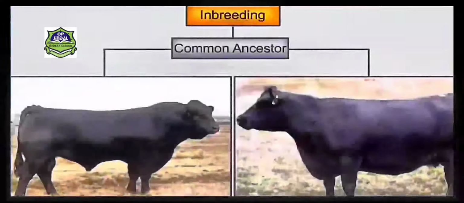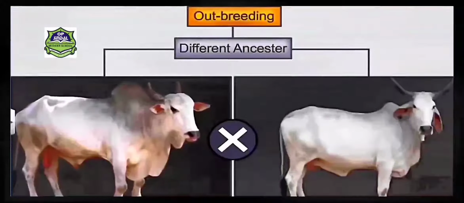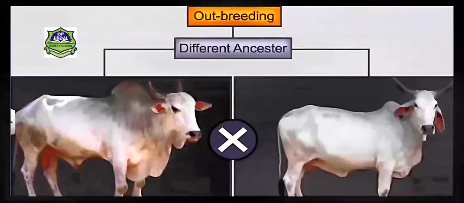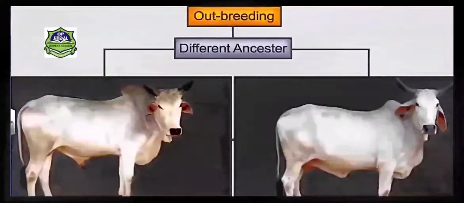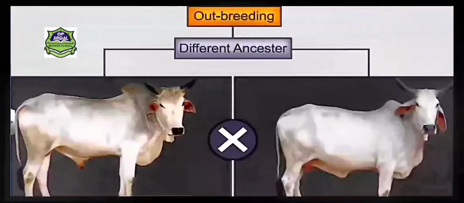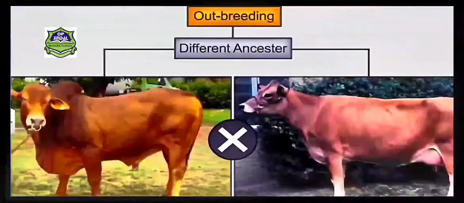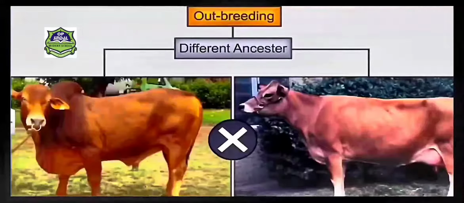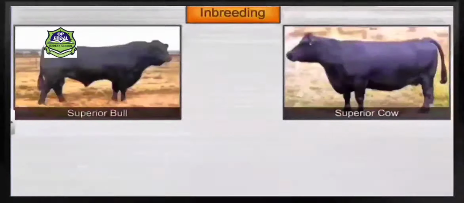Inbreeding involves breeding between animals of the same breed having common ancestors, whereas outbreeding may be between two animals of the same breed but with different ancestors, or two different breeds, or two different animals of different species. We'll be studying it in detail. Let us first take inbreeding.